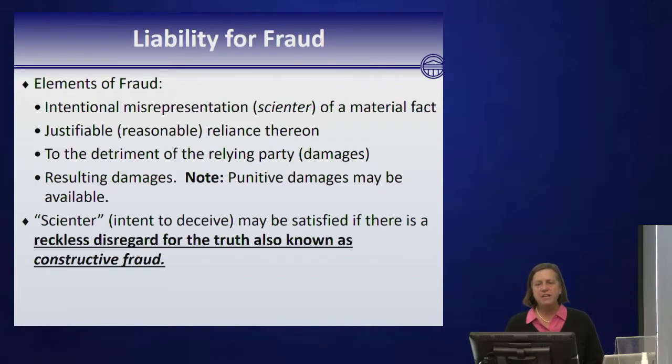Liability for fraud. So you're going to have to know what the elements of fraud are. An intentional misstatement of a material fact, that's scienter. Justifiable reliance thereon to the detriment of the relying party. Punitive damages may be available. Scienter or intent to deceive may be satisfied if there is reckless disregard for the truth. We call this constructive fraud. You're going to need to know that.